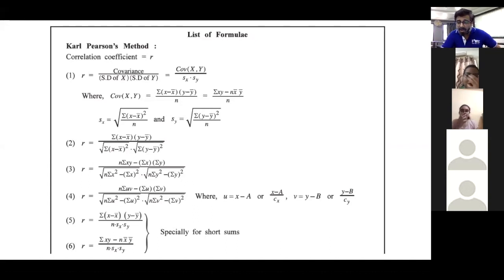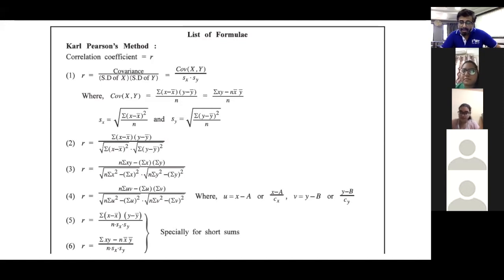Fourth formula is what we are going to solve in the practical questions today, because generally students have confusion with how to use this UV based formula when the values are very big or very small. So we will be solving questions based on this fourth formula, which is n sigma uv minus sigma u into sigma v upon square root of n sigma u square minus sigma u whole square into square root of n sigma v square minus sigma v whole square. Anyway, this we will discuss in detail today.